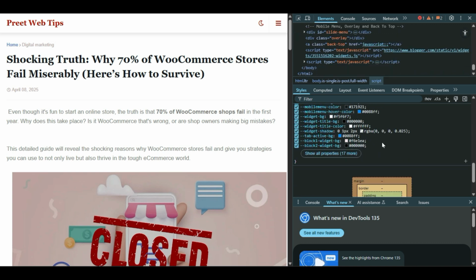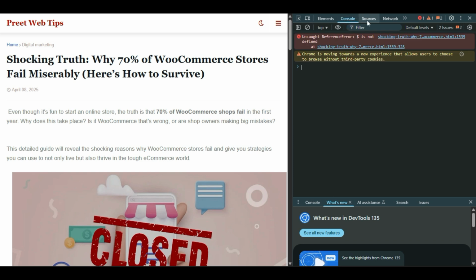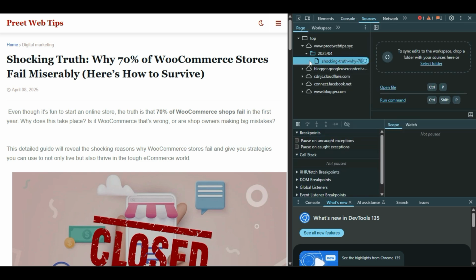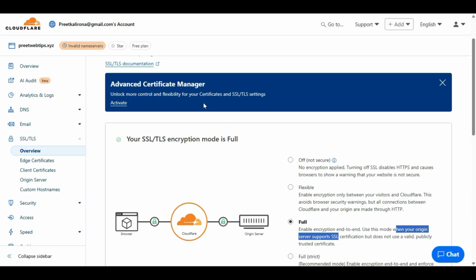If you go down, it will give you more detail. Let me click on it, or the console. Here it is. In the source option, you will see CDN Cloudflare. It means it's activated here. So it's already doing its work. It's already optimizing your website. Okay, now next step, let's do some important settings in Cloudflare to optimize our website.